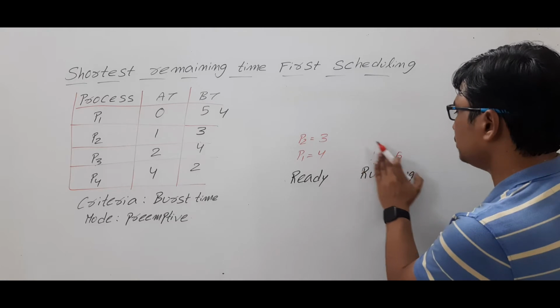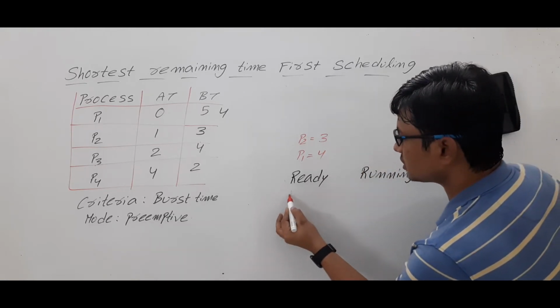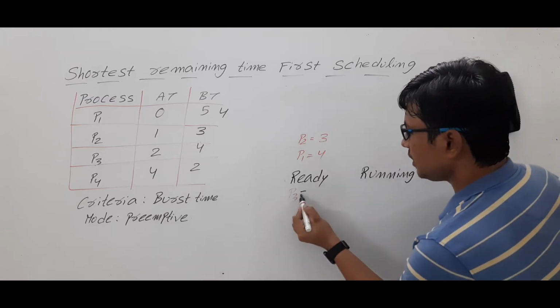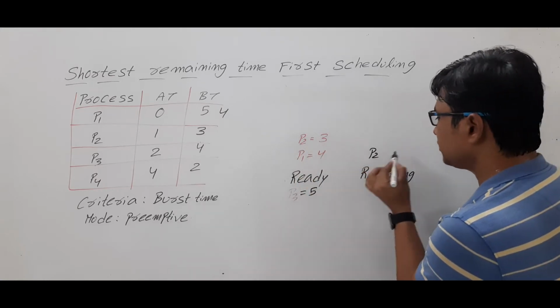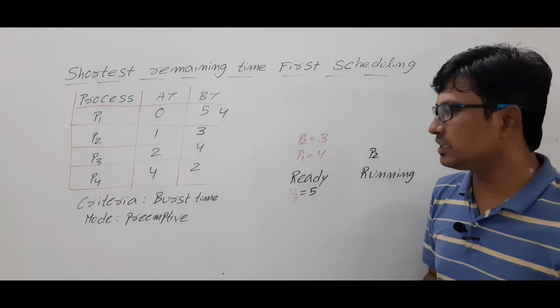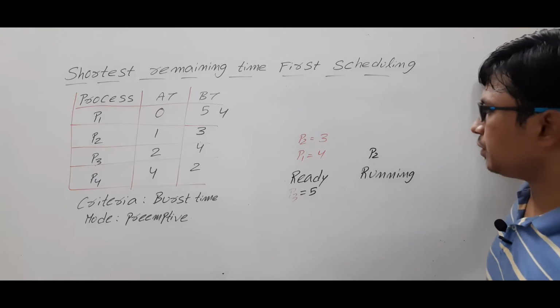Then what we will do is context switching. We will shift process P3, which needs 5 units of time, into the ready queue. Process P2 will be shifted to the running state and start executing its task. Is it clear? So that is the meaning of preemptive nature. I hope you have understood.